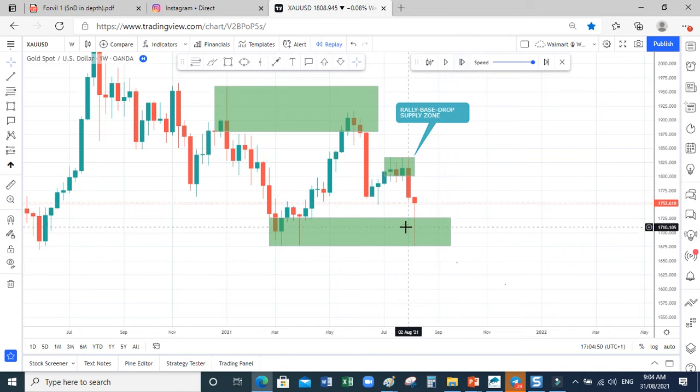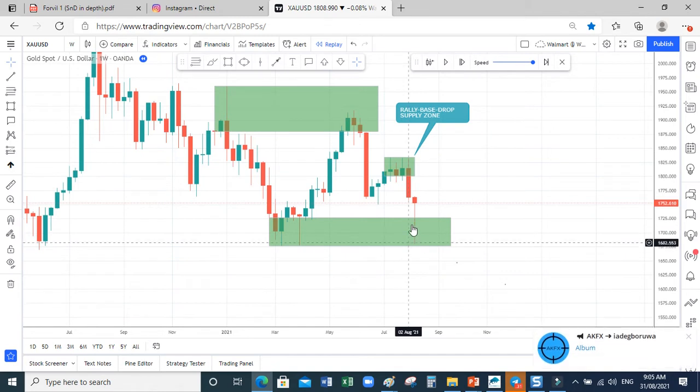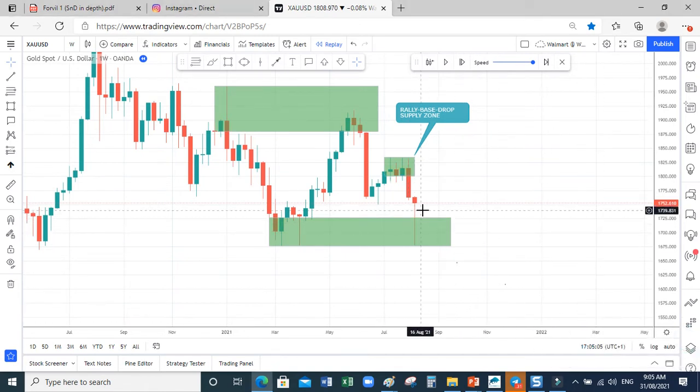So if you see this week is forming a pin bar here. A pin bar is what? It's a price rejection, a lower price rejection. This is a pin bar at a demand zone. We got a pin bar there. That means there's a lower price rejection. Buyers are pushing those sellers out of the market.